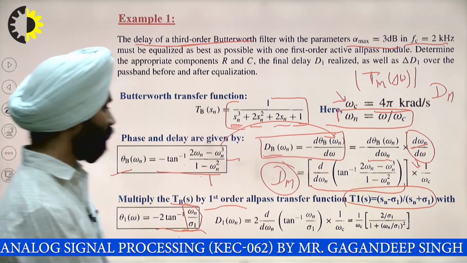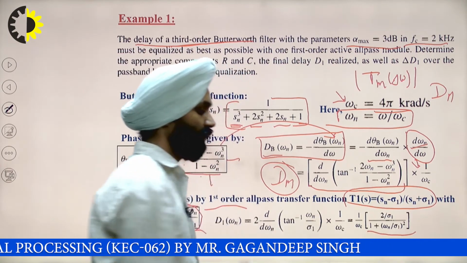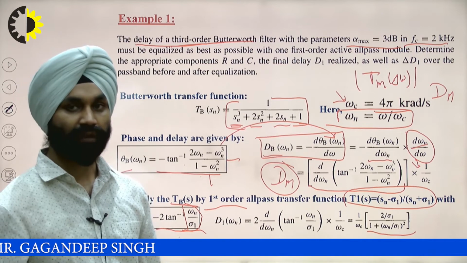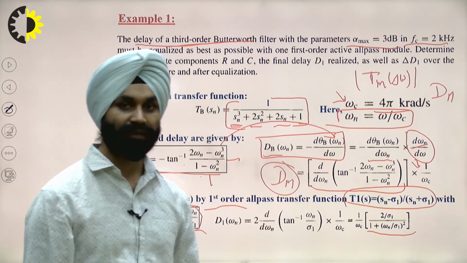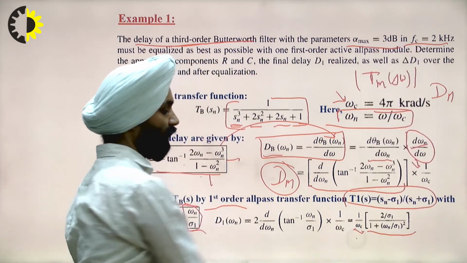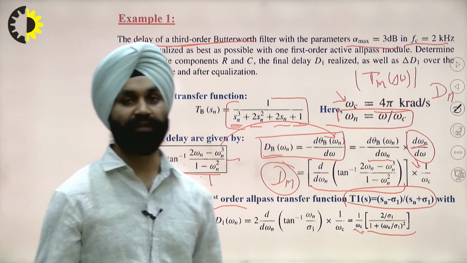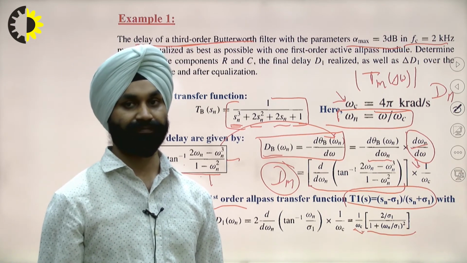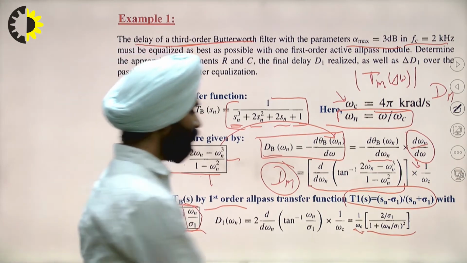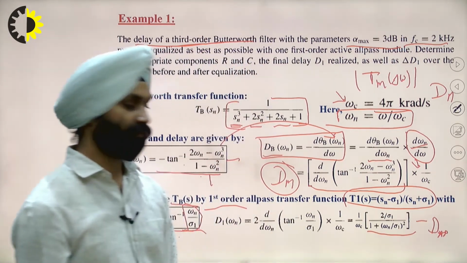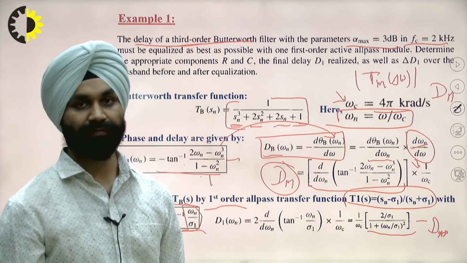So we have the total derivative, which is the delay of the first order all pass filter, just as in the previous case, multiplied by 1 by omega c, where this omega c comes due to the normalization of the frequency. So this is the delay of the first order all pass filter.